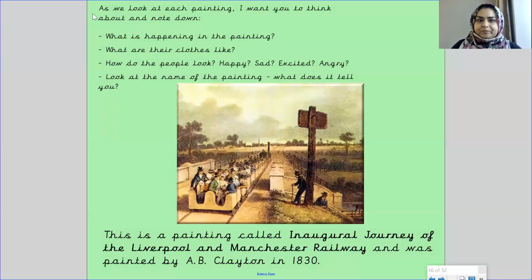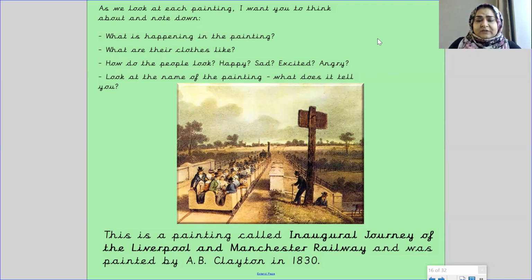Okay, so pause the video and take down your notes, and then come back to the video when you are ready. So if you have a look at this painting, this was the first inner city railway, which was from Liverpool to Manchester. Rather than it being on horsepower, it was steam power.